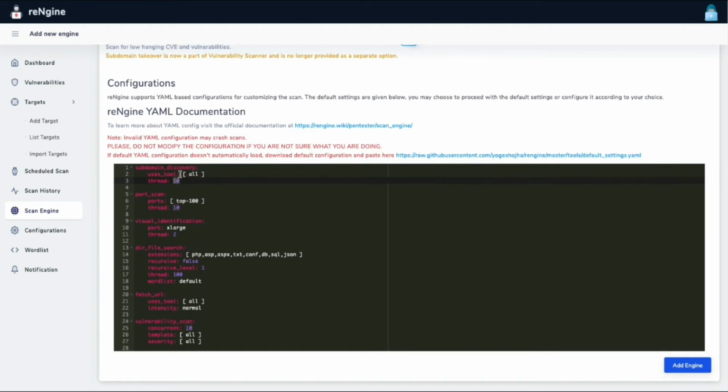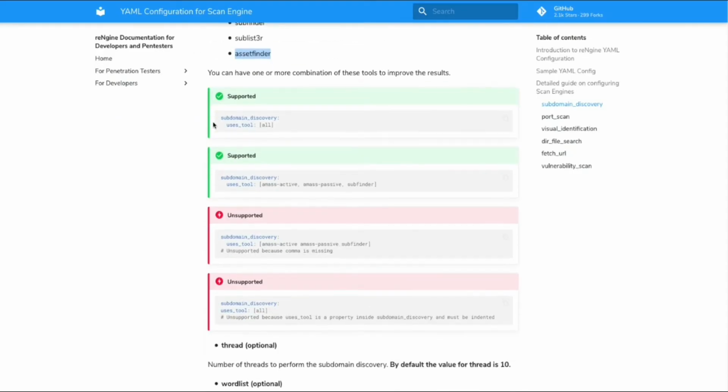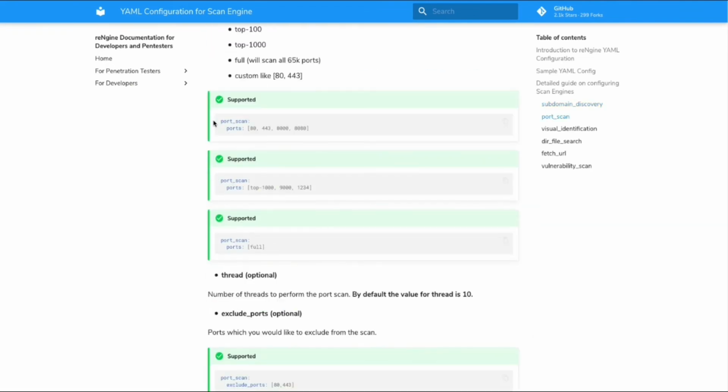Then threads: how many threads you want to run the subdomain discovery with. You can define it as per your wish. By default, it's 10. Even if you don't define it, it's going to be 10. The other one is the port scan. It will scan all of the ports. Again, if you go to the scan engine documentation, you can see what other things are supported.